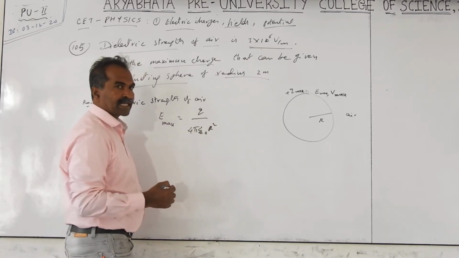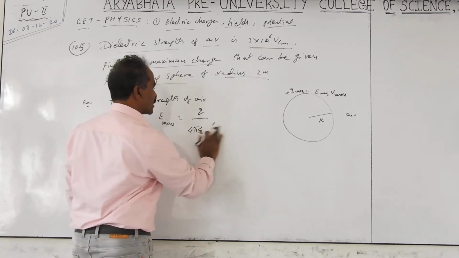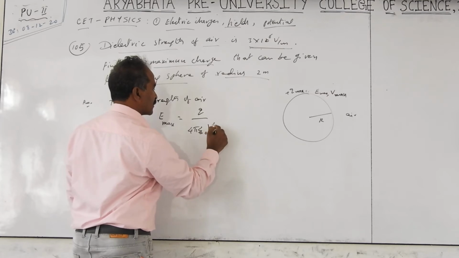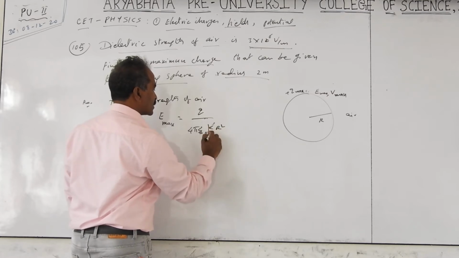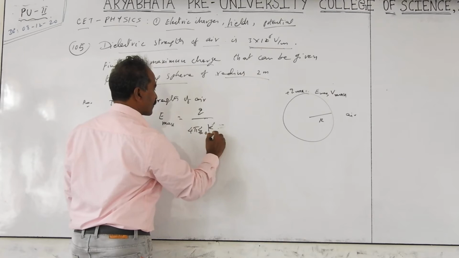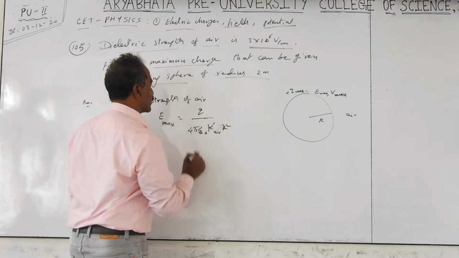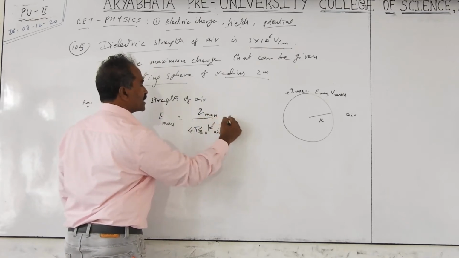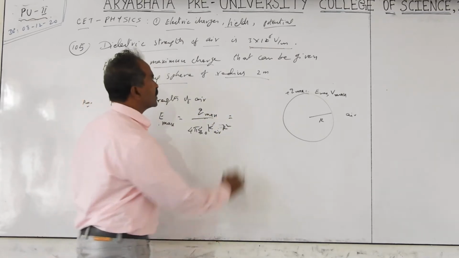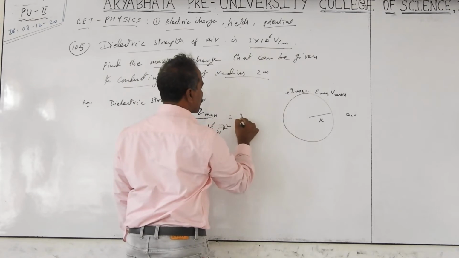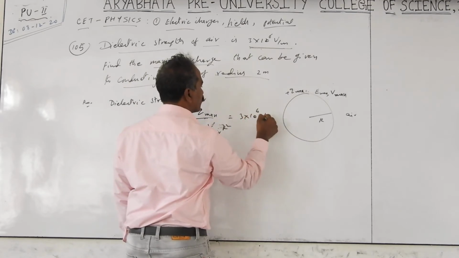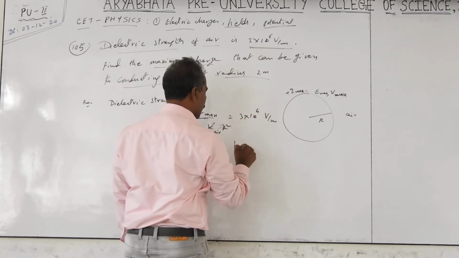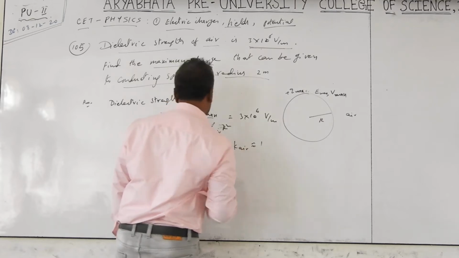The surrounding air is there, so you can take K air into R square. So when the electric field is maximum, this Q also becomes maximum. And what is the maximum value? That is the dielectric strength of air. It is 3 × 10⁶ volt per meter, and K air is approximately equal to 1.